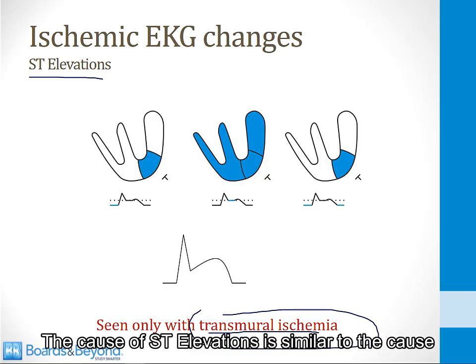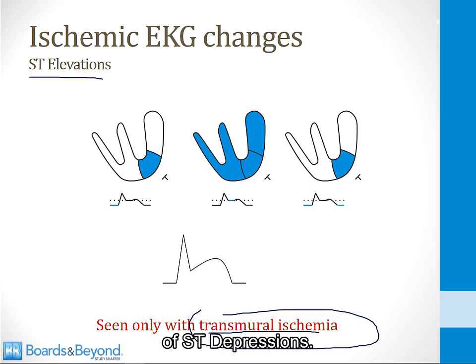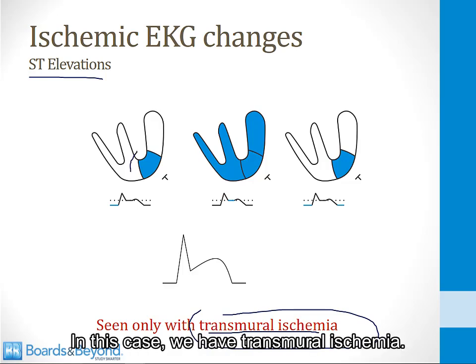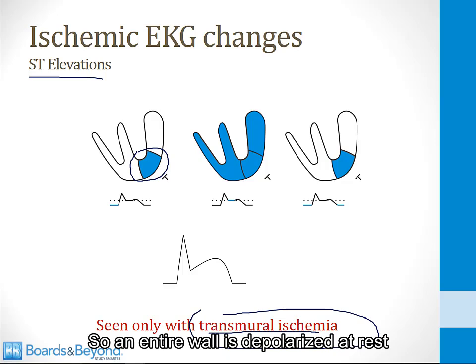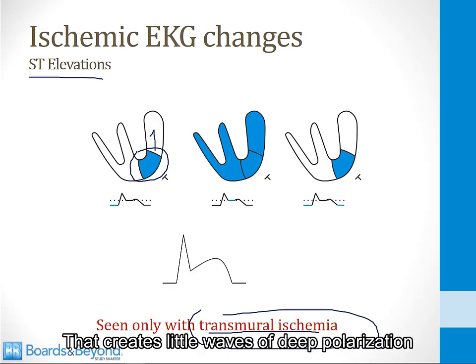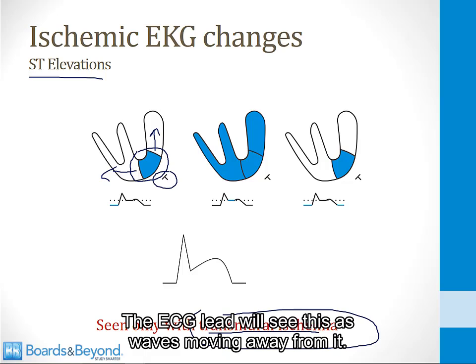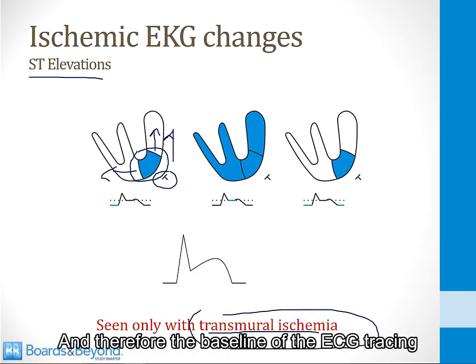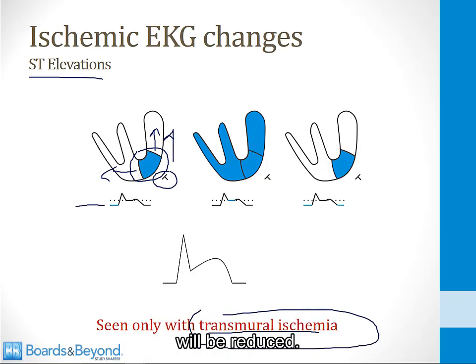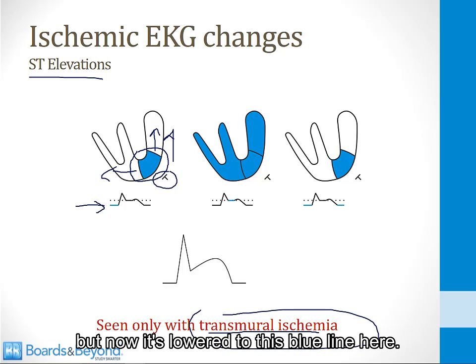The cause of ST elevations is similar to the cause of ST depressions. In this case, we have transmural ischemia, so an entire wall is depolarized at rest because of ischemia. That creates little waves of depolarization moving away from it at rest. The ECG lead will see this as waves moving away from it, and therefore the baseline of the ECG tracing will be reduced. Normally it should be the dotted line, but now it's lowered to this blue line here.